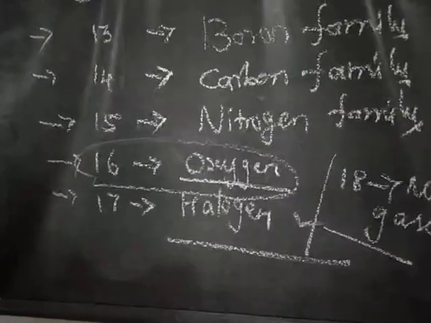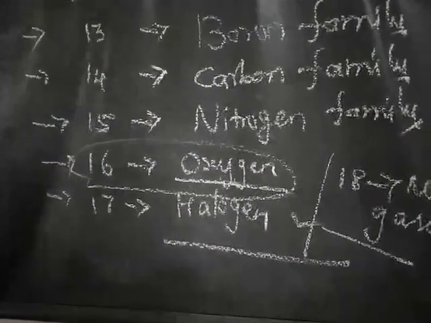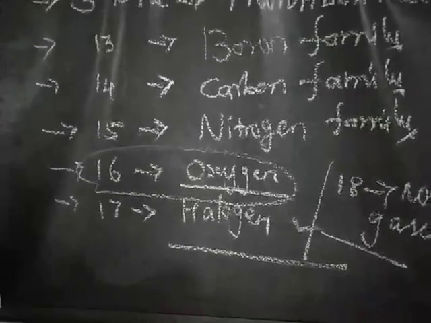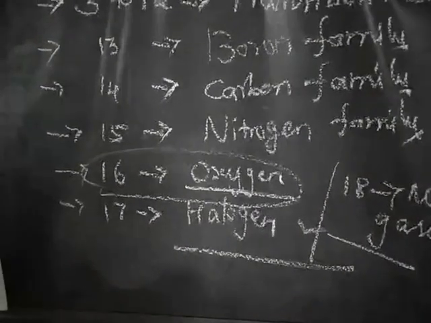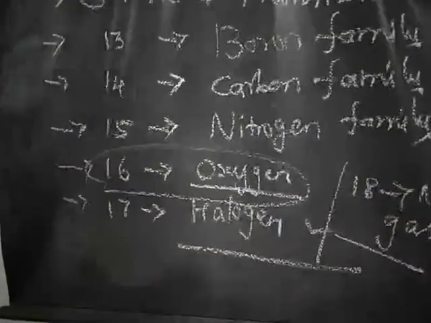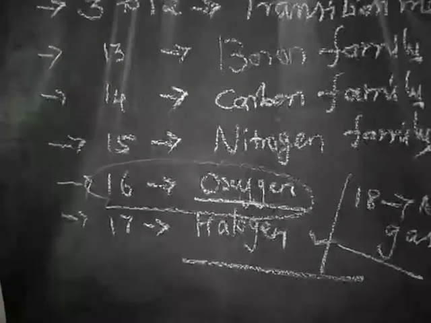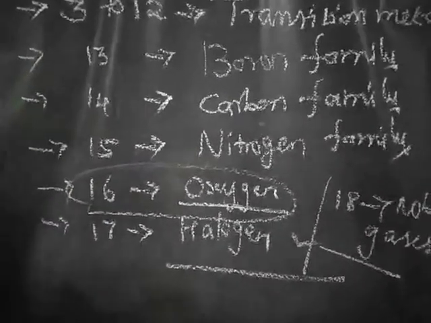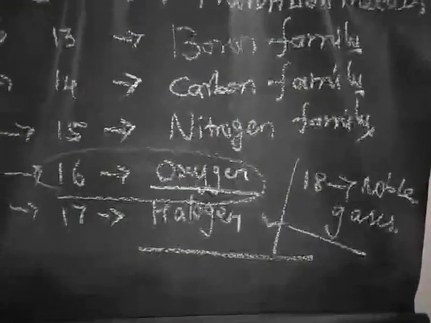What is the other name of the oxygen family? Chalcogen family. There are 18 groups in the modern periodic table, 1 to 18. The 17th is the halogen family, the 18th noble gases.